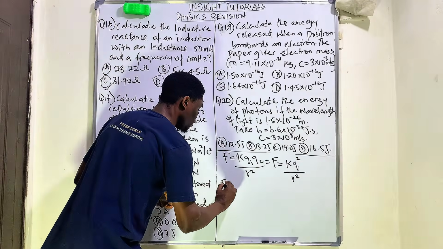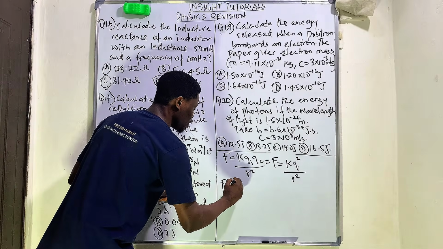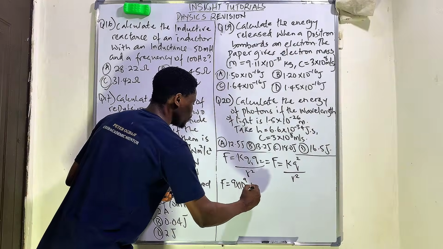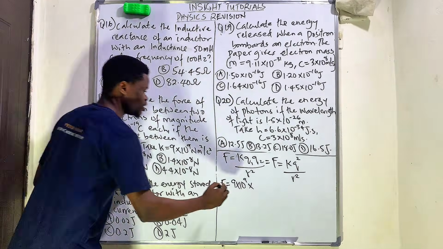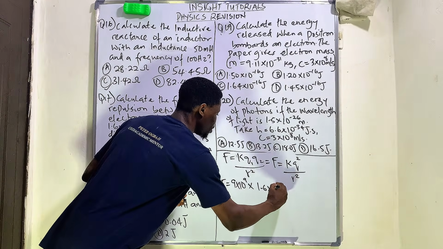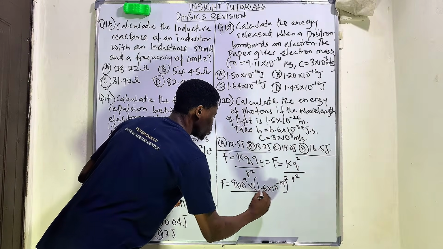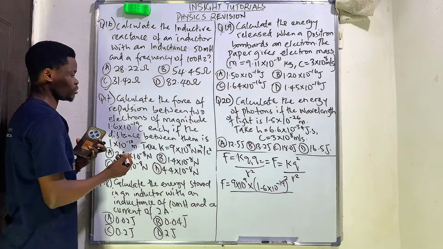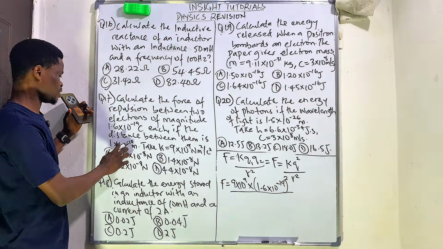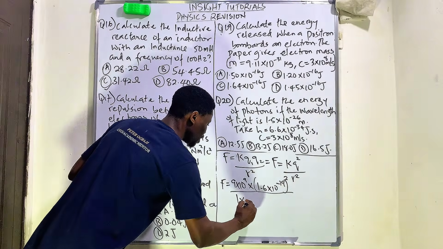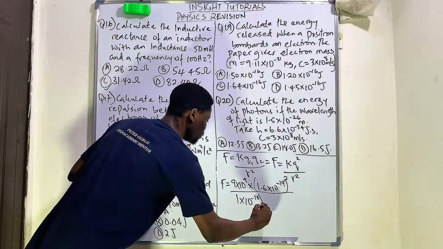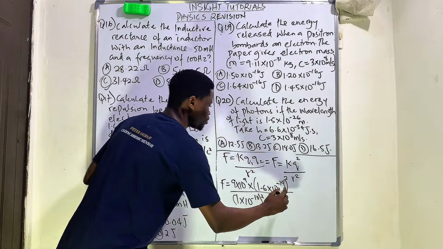So our force will be equal to our constant of 9 times 10 to the power of 9 times 1.6 times 10 to the power of negative 19 all squared, all over our radius, the distance, which is given as 1 times 10 raised to the power of negative 10 all squared.